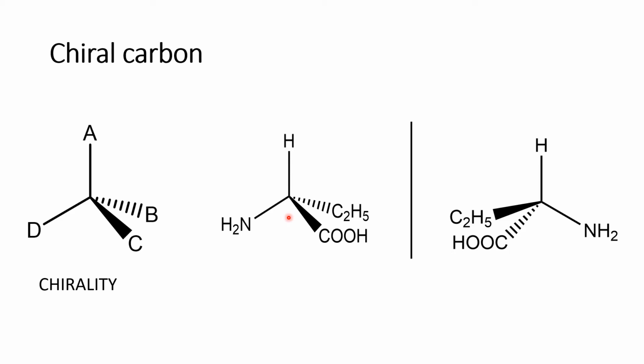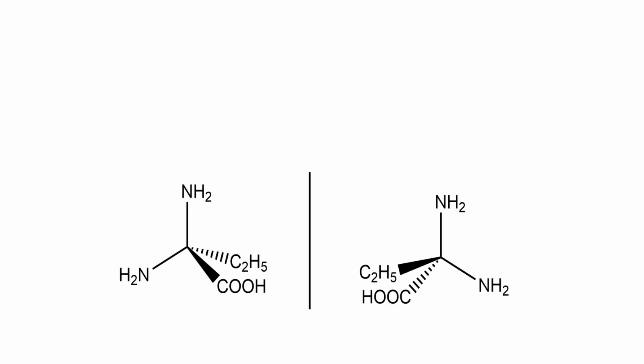Such molecules are called chiral molecules. The property where the molecule shows this chiral structure is called chirality. These 2 molecules are also called enantiomers. I will come to that in the topic.